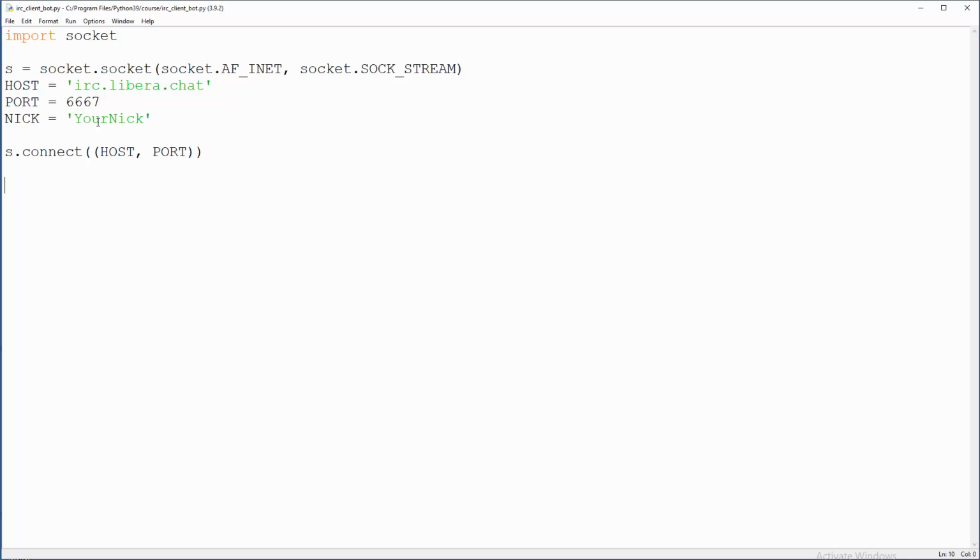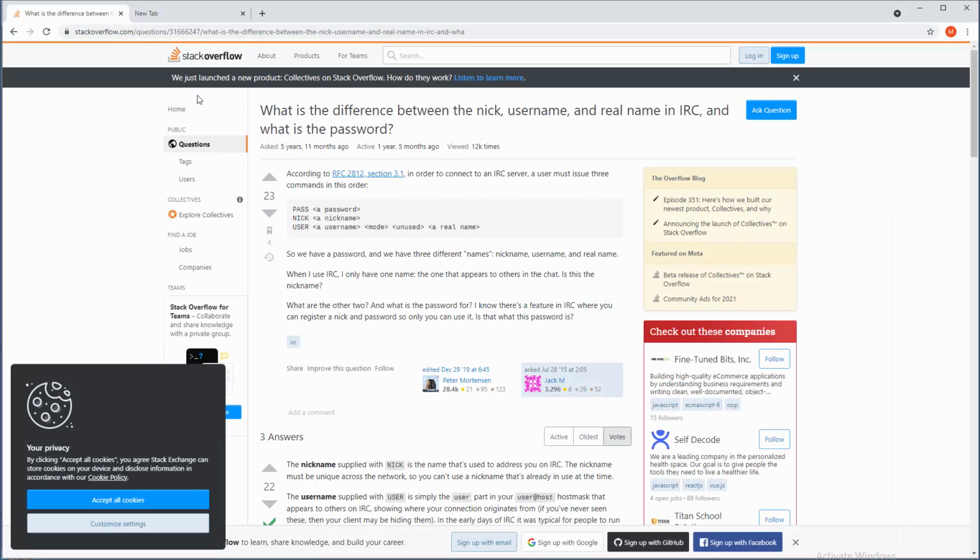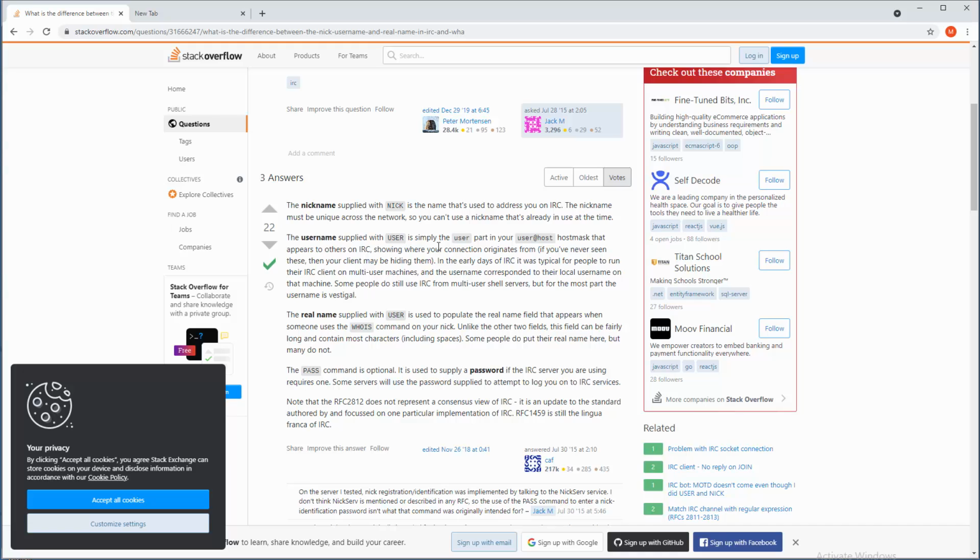So now we need to send a couple of things to, let's say, authorize on the side of the server. That will be our nick and our usernames. It's a little bit weird, so I'm going to show you what's happening. This is a very nice chat between people who care about IRC protocols. The title is: what is the difference between the nick, username and real name in IRC, and what is the password? If you don't have time to read the IRC standard, definitely read this on Stack Overflow, because there is a very nice explanation.